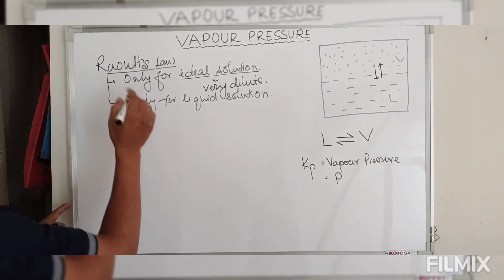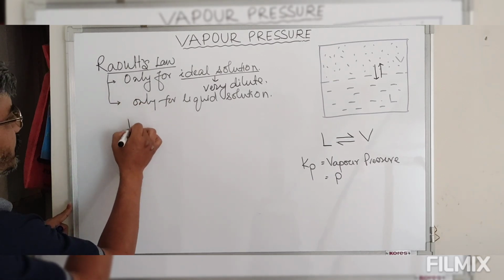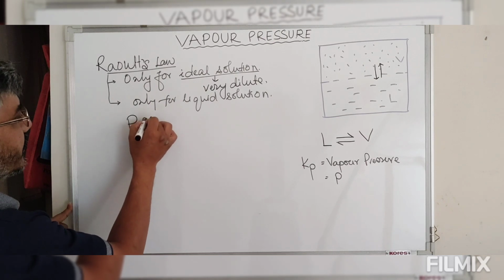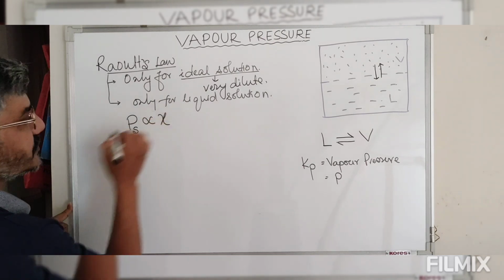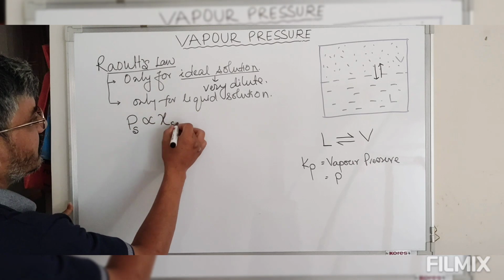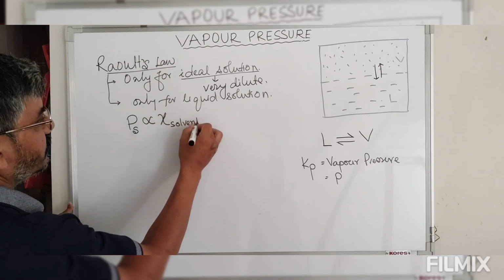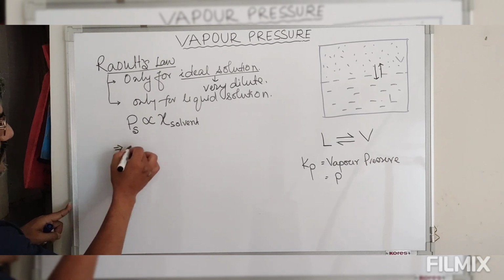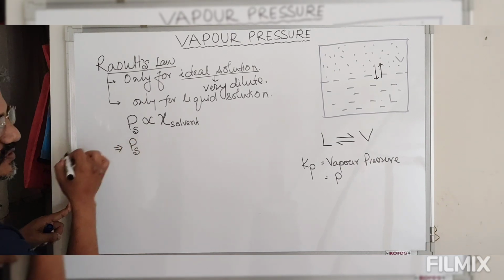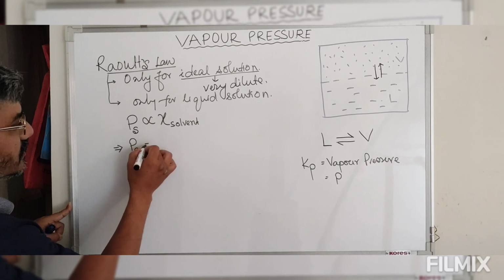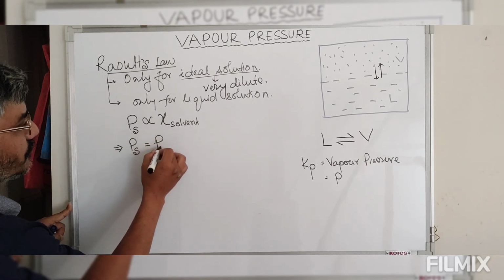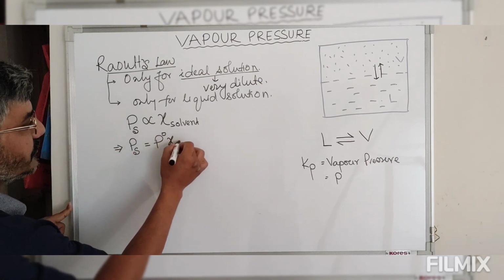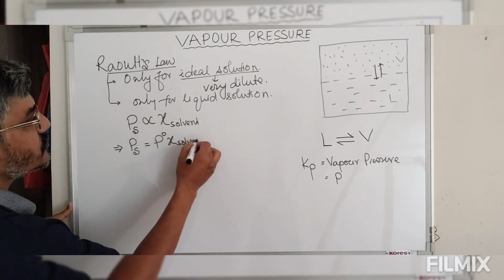So according to this Raoult's law, mathematically the vapor pressure of solution that we denote by Ps is directly proportional to the mole fraction of solvent. So that means this Ps, vapor pressure of solution, is equal to P naught into mole fraction of solvent.